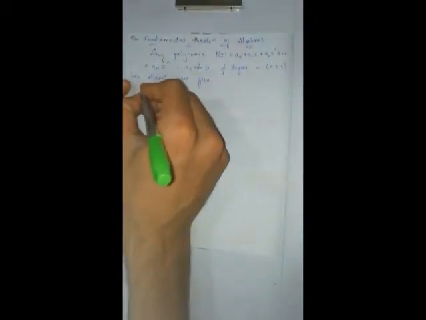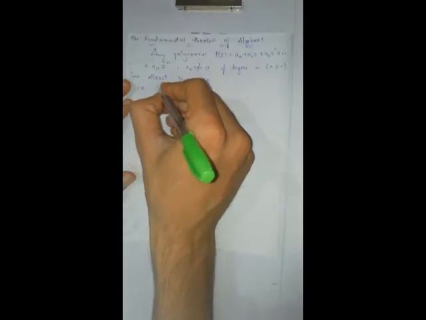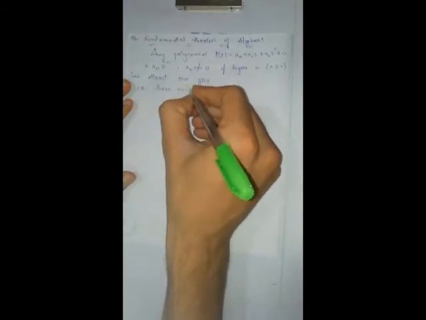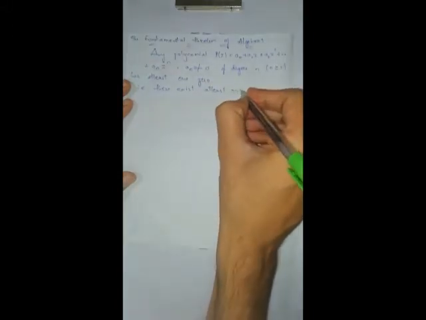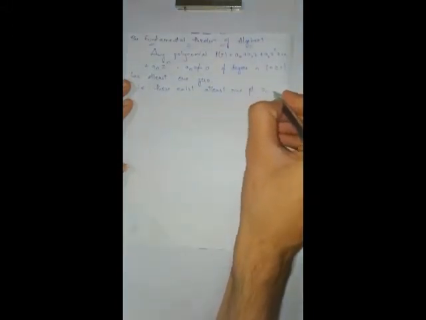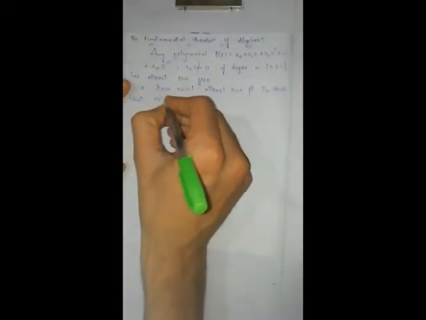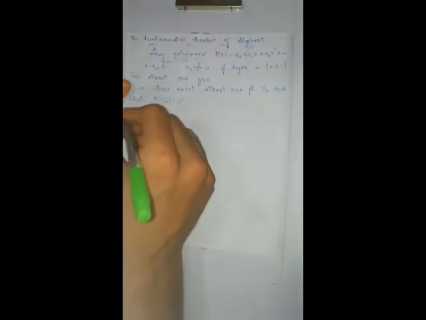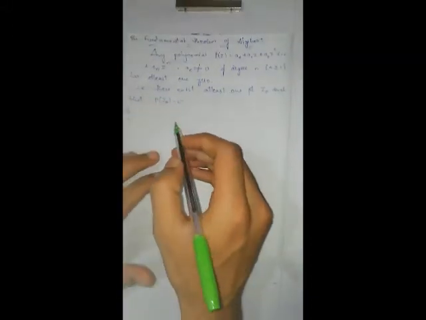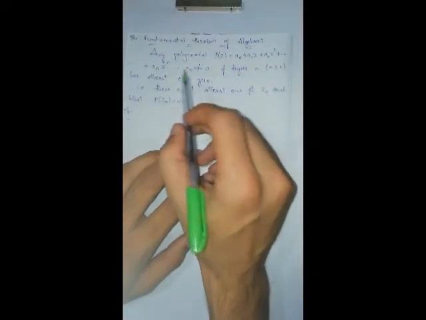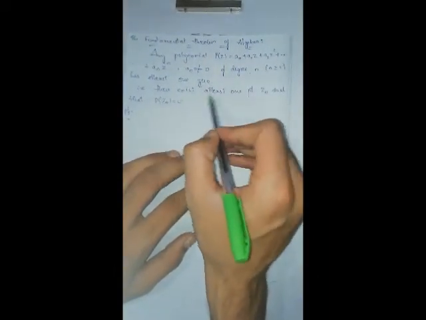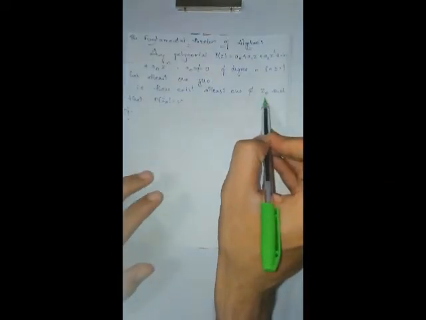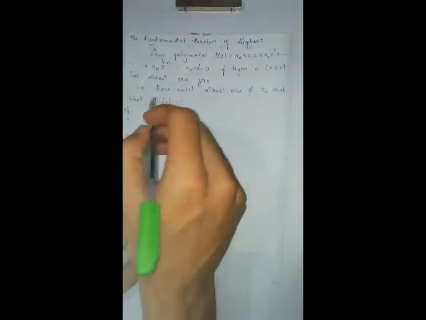That is, there exists at least one point z naught such that p of z naught is equal to 0. What is the statement? Every polynomial of degree n has at least one zero. That is, there exists at least one point z naught. If I substitute that point, it becomes 0.